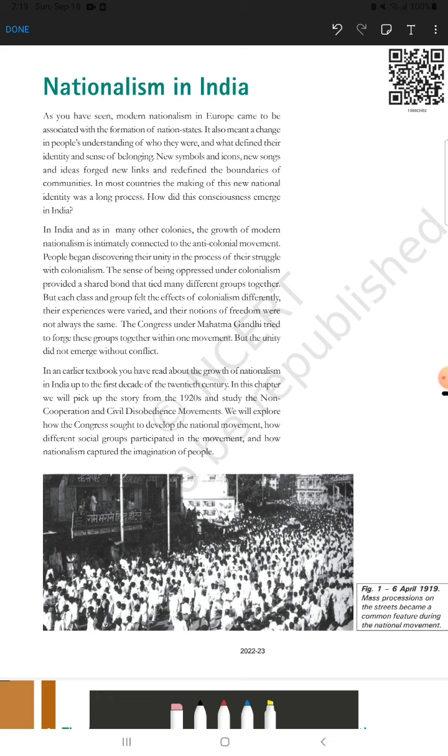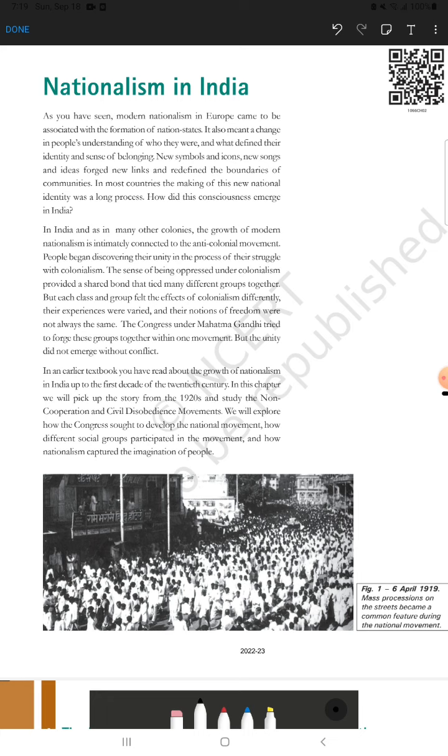As you know, this chapter is very important for your exam. Most of the time we get a 5 mark question, and mostly we get 2 marks in map points. So if you understand nationalism in India in depth, you will put 2 marks in your pocket in the board exam.